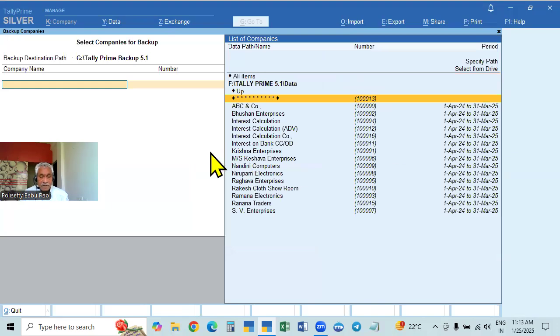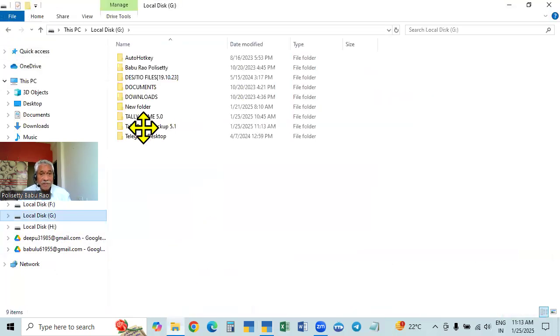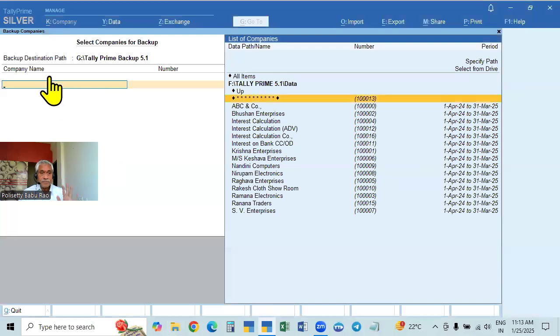Again Enter. Instead of that, if you select from the drive and press Enter, it will come up. Now it is created. After creating, it will come up, and again you press Enter, it will come here. Like that. Once it is created, see, it is available now. That path is created. So from next time onwards, we have to select it. This is the backup path.